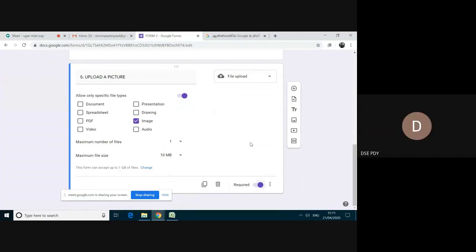That's it. Okay, let me preview this. I'm clicking this preview button. Internet speed is slow.